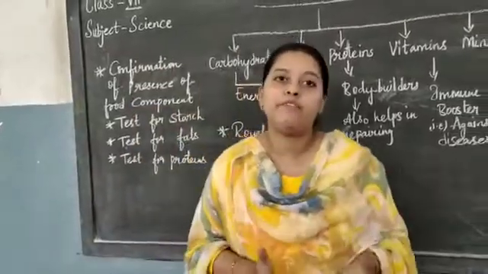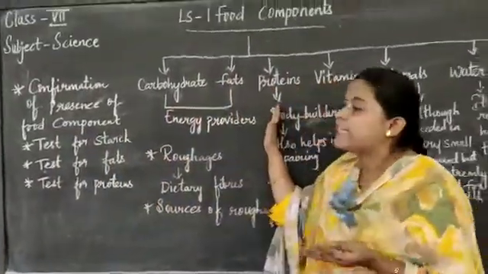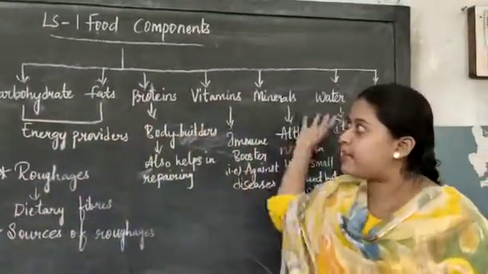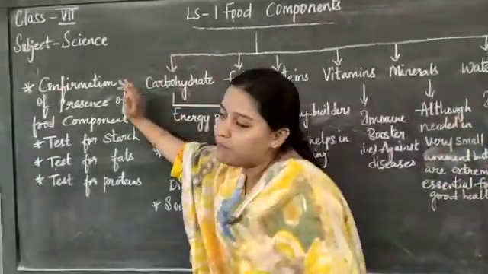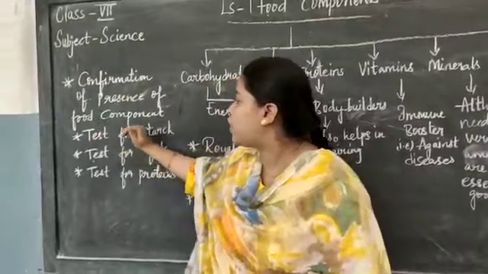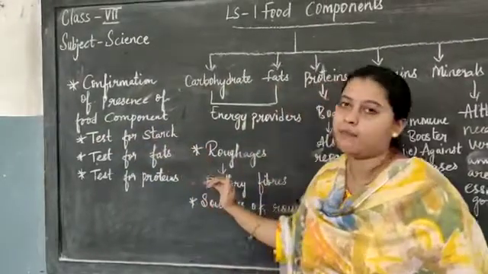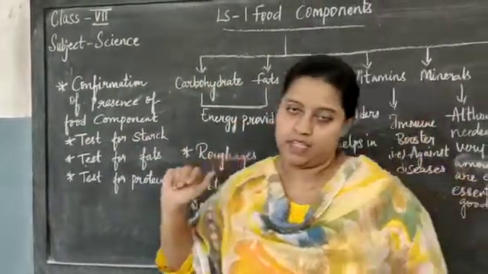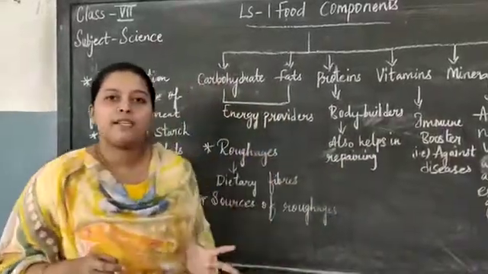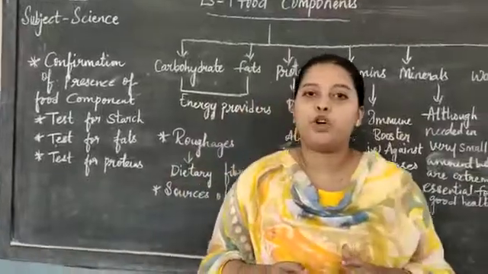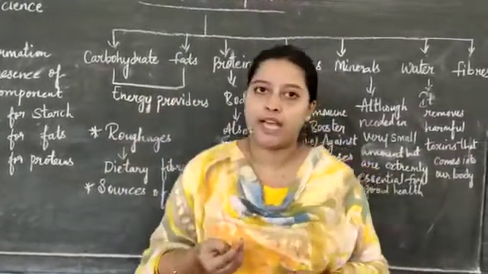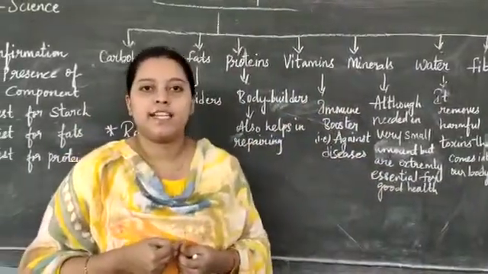How do you know whether carbohydrates, proteins, fats, vitamins and minerals are present in this food component? How will you know, children? By performing some tests. For example, test for starch. Test for starch is nothing but the carbohydrates test, children. Okay. For this, what must you take? You must take a test tube. In the test tube, add any of the food component. Suppose I am taking a potato and adding it in a test tube.